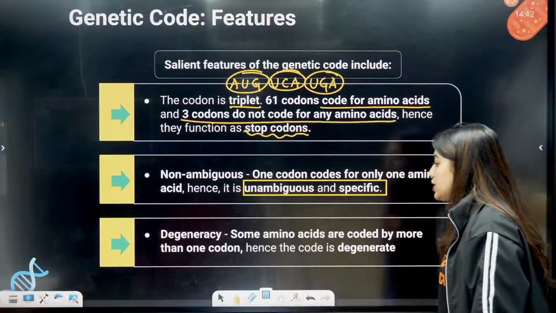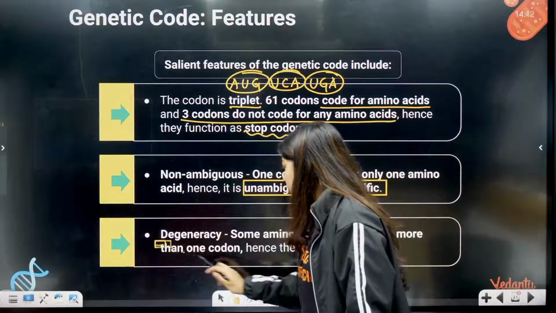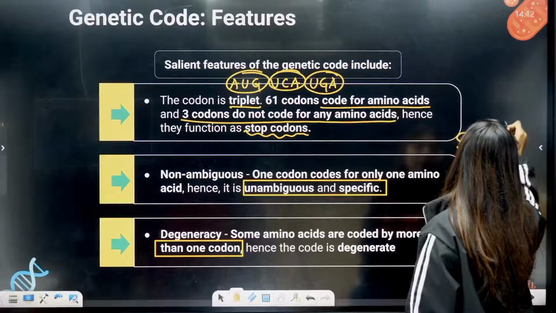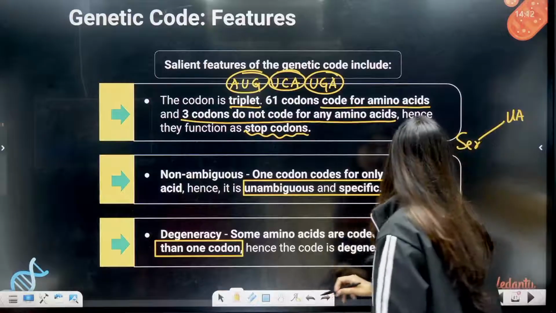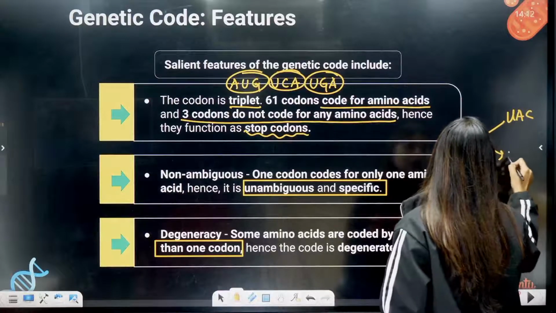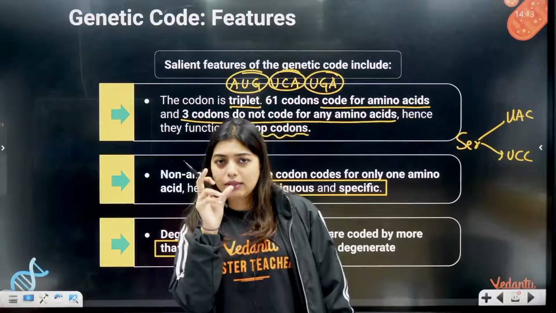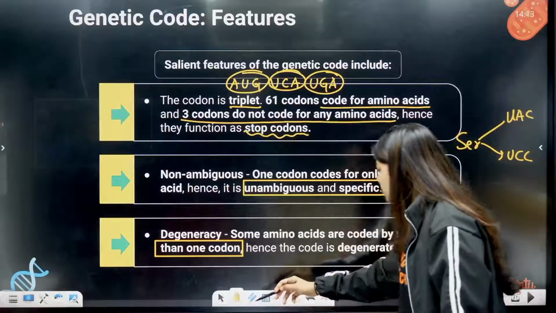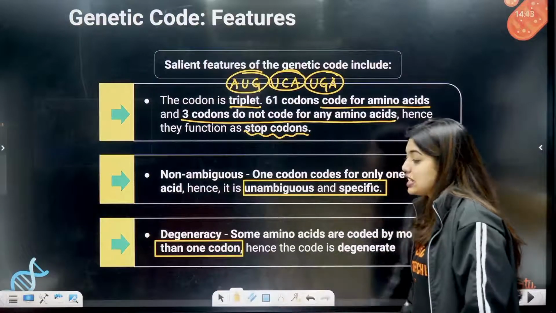Now degeneracy, students: some amino acids are coded by more than one codon. Let's say serine, it will be coded by UAG, it is coded by UAC, it is coded by, I'm just writing randomly, UCC. So one amino acid can be coded by multiple codons. That's why we have 64 of them, of which 61 are coding. This property is called degeneracy.